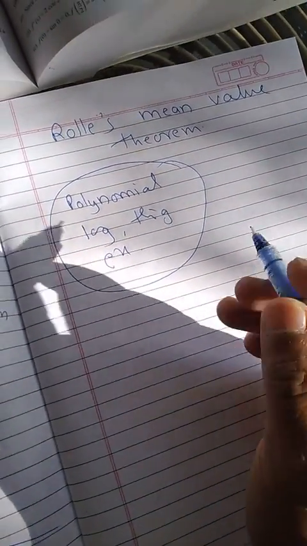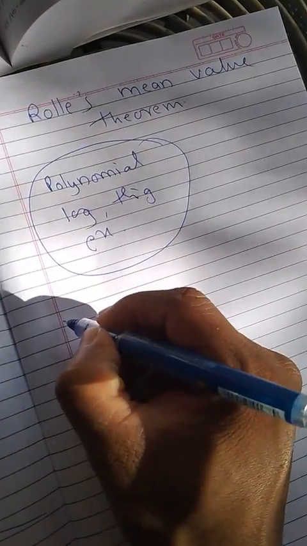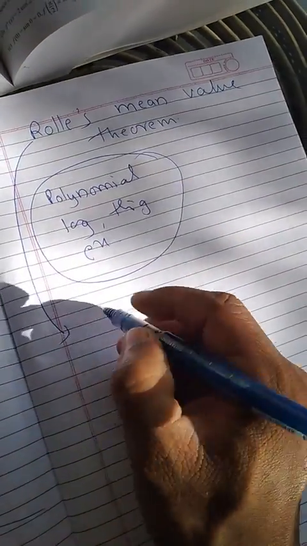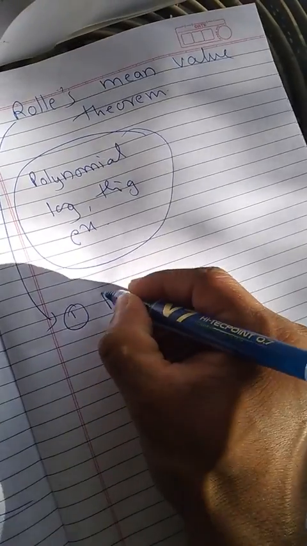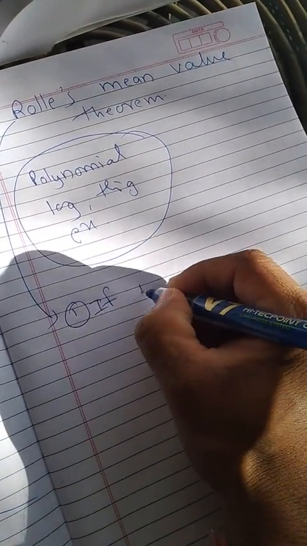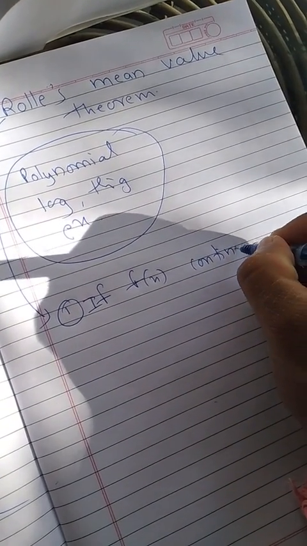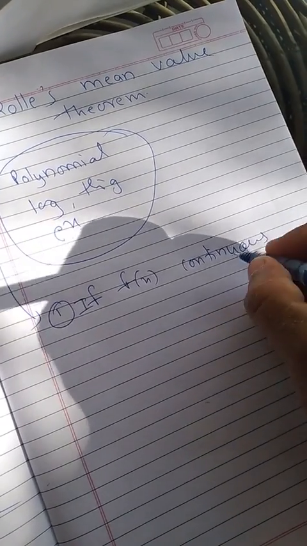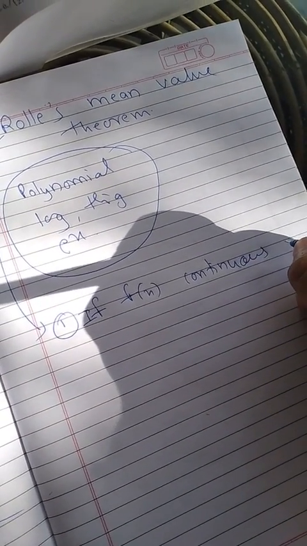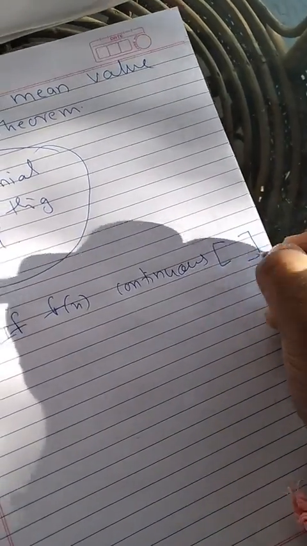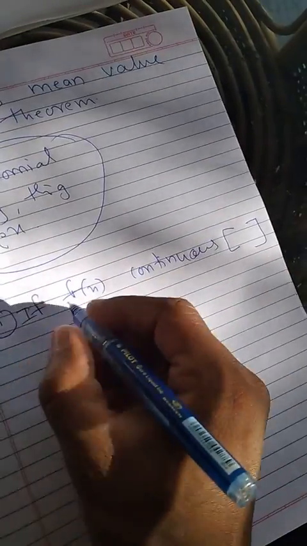Okay. So our first step is Rolle's mean value theorem. First step is, if f(x) is continuous in closed interval. Okay.